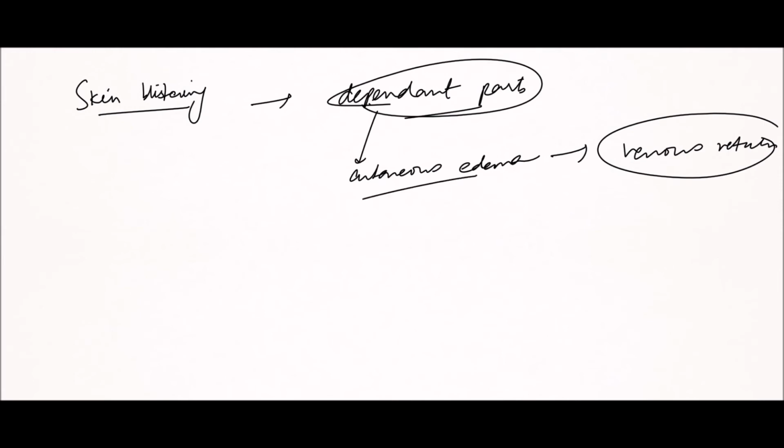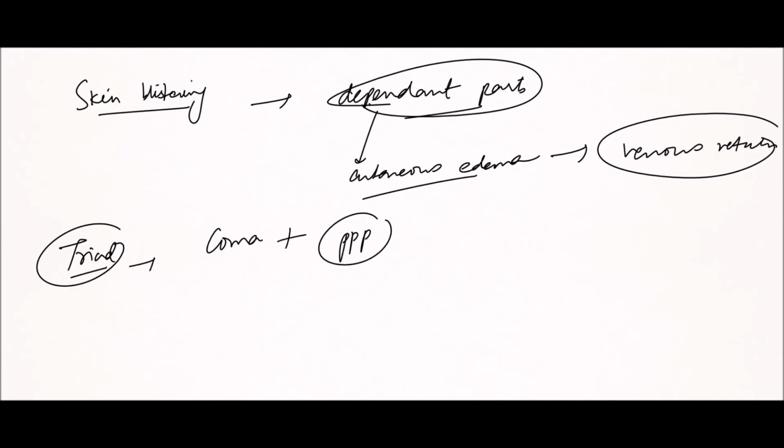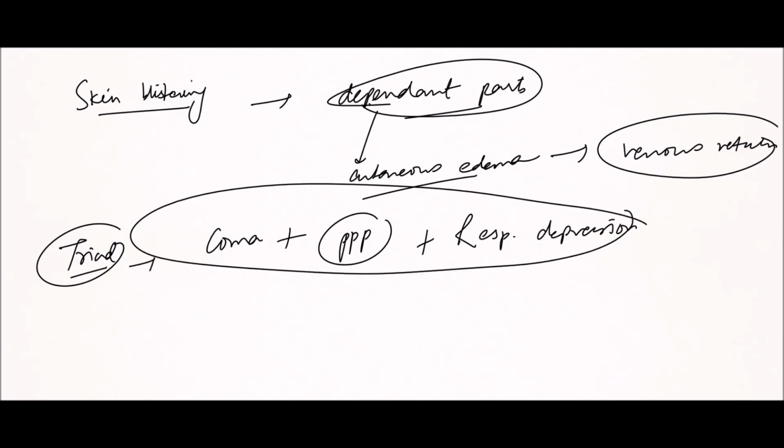The classical triad of opium poisoning is the coma associated with pinpoint pupil and respiratory depression. So, this triad is diagnostic. This is the triad which is seen in opium poisoning, and it is diagnostic.